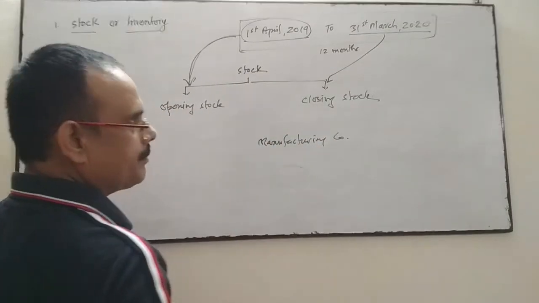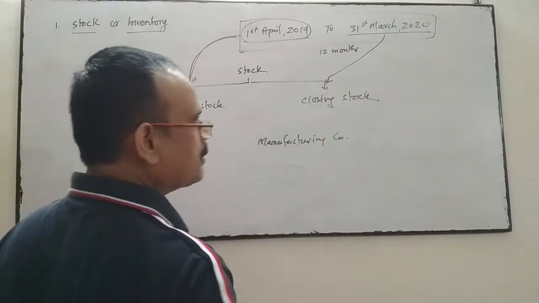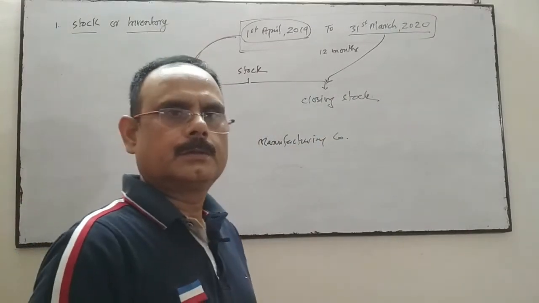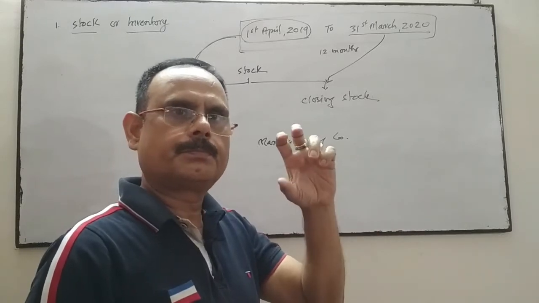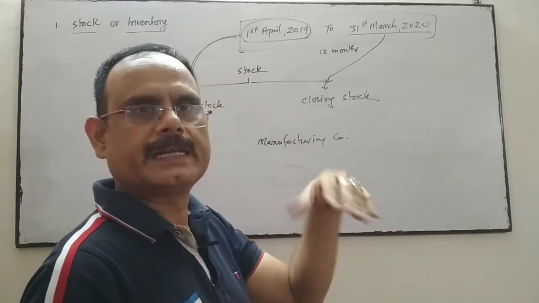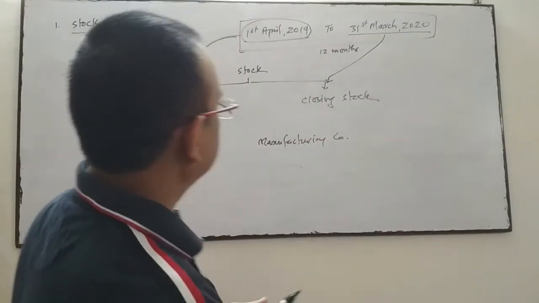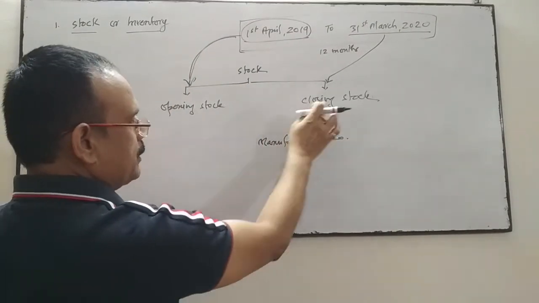This is for a trading company: opening and closing stock. Goods which were purchased for sale again means finished goods which were purchased to sell in the market, then opening stock and closing stock.